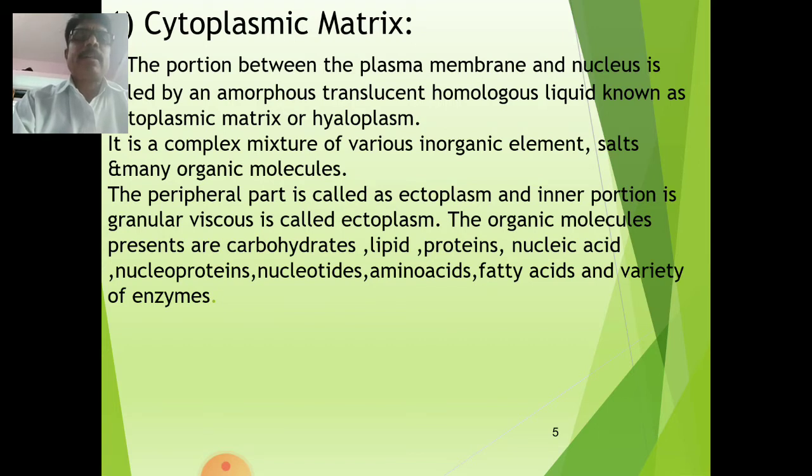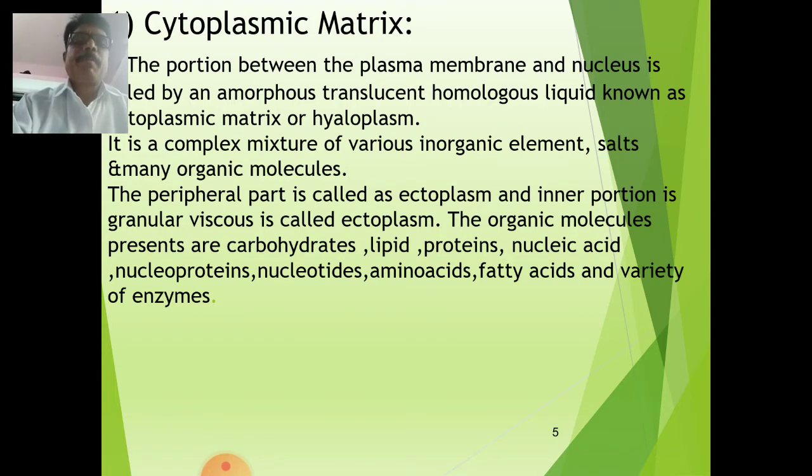Now why is it called hyaloplasm? Because of the water content present in the matrix, it is called the homogeneous liquid or hyaloplasm. It is a complex mixture of various inorganic elements such as salts and many organic molecules.